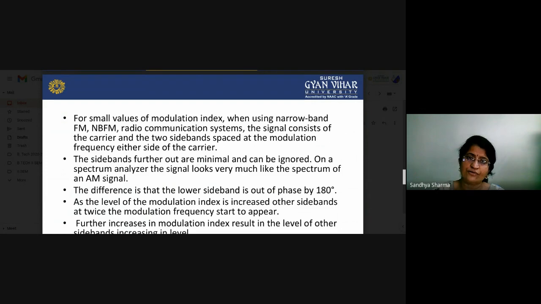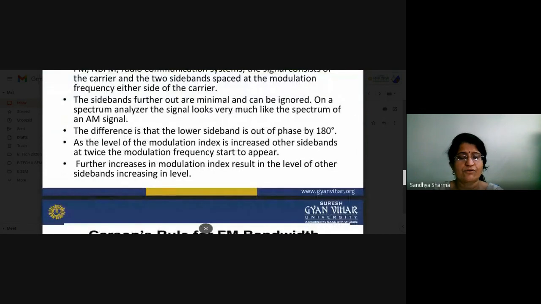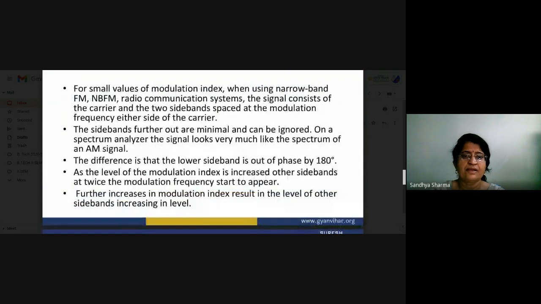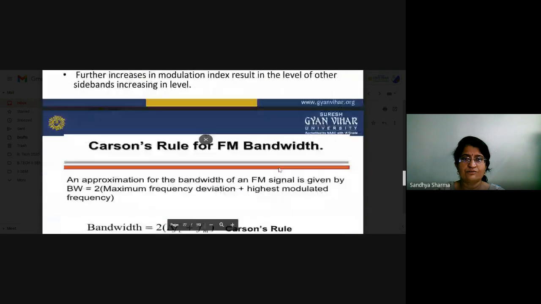So only a few sidebands will be considered for bandwidth consideration. Further increases in modulation index result in the level of the other sidebands increasing. So as we increase our modulation index value, our sideband values will also increase.